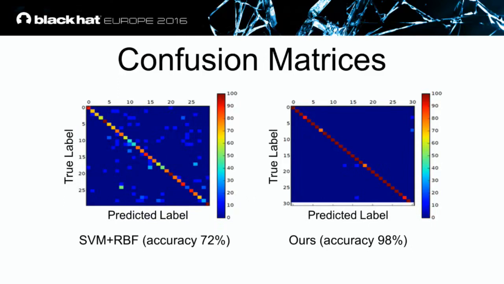Now, there are two different errors we have in our dataset. By the way, the diagonal line should be totally red, which means we have 100%. We can see we have errors, right there and right there. We have errors between the different titles. This is the worst mistake we can have. Why? In a real system, you cannot tell whether you have a mistake or not, since the traffic is encrypted. So our future work tries to minimize any of those mistakes.